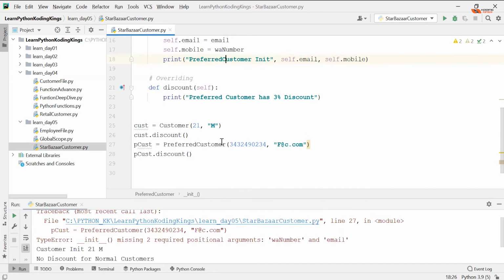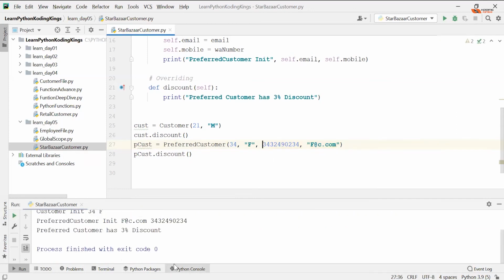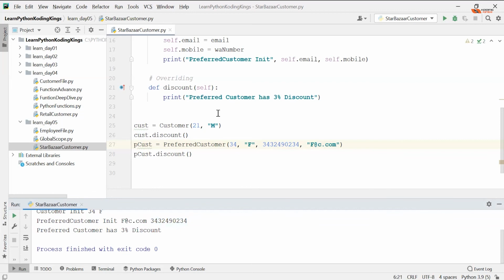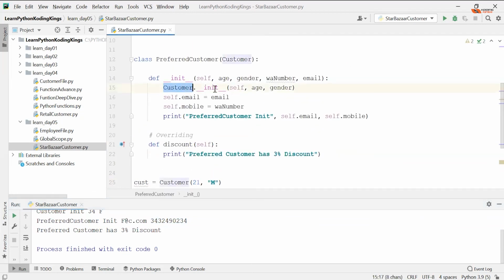Okay, two missing parameters because you are not passing them. So pass them. So now you have 34, comma, f, and then your mobile number and further. So now you have, see, this customer init 34 f, and then preferred customer, and then you have discount. Cool with this? So you can call your parent class constructor with the help of the parent class name and then call the constructor with appropriate parameters.